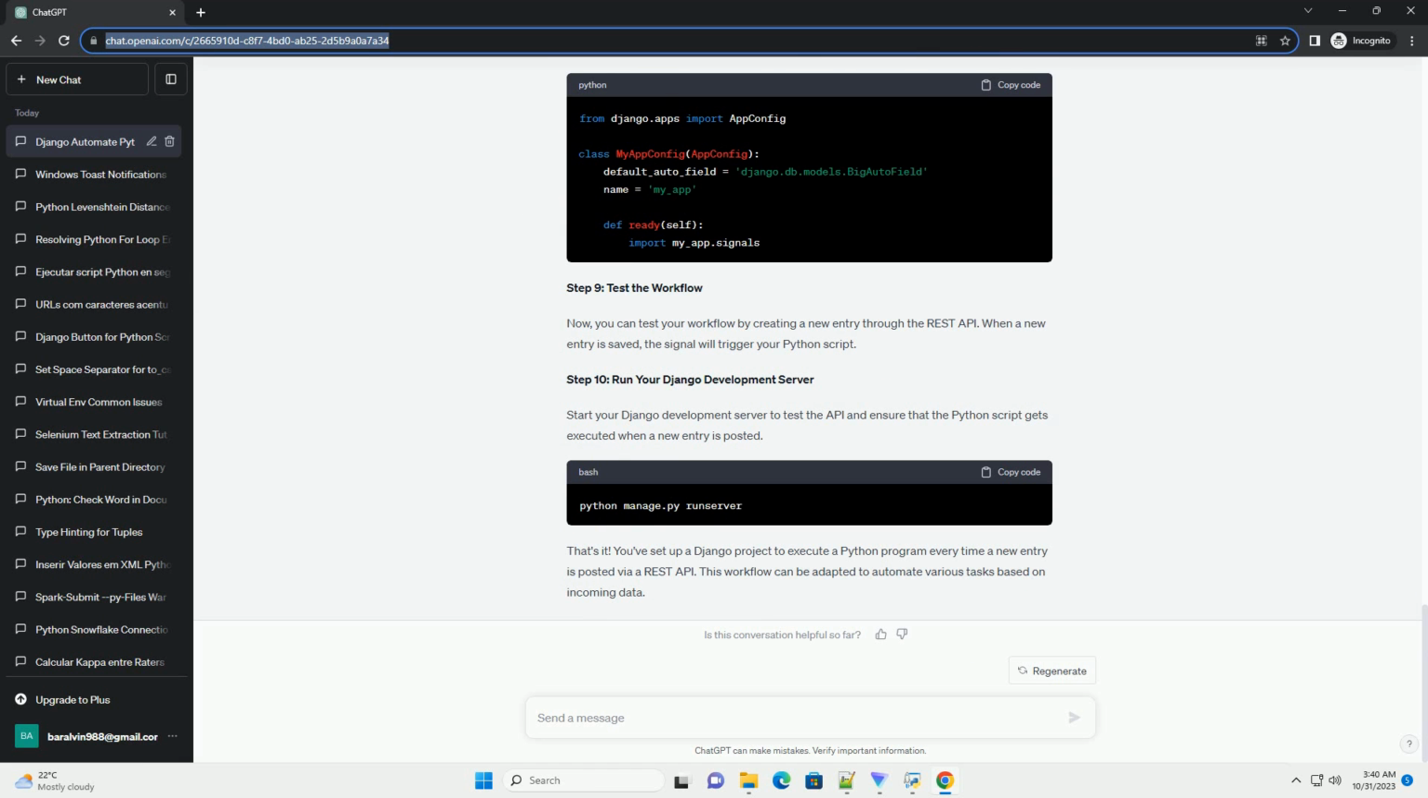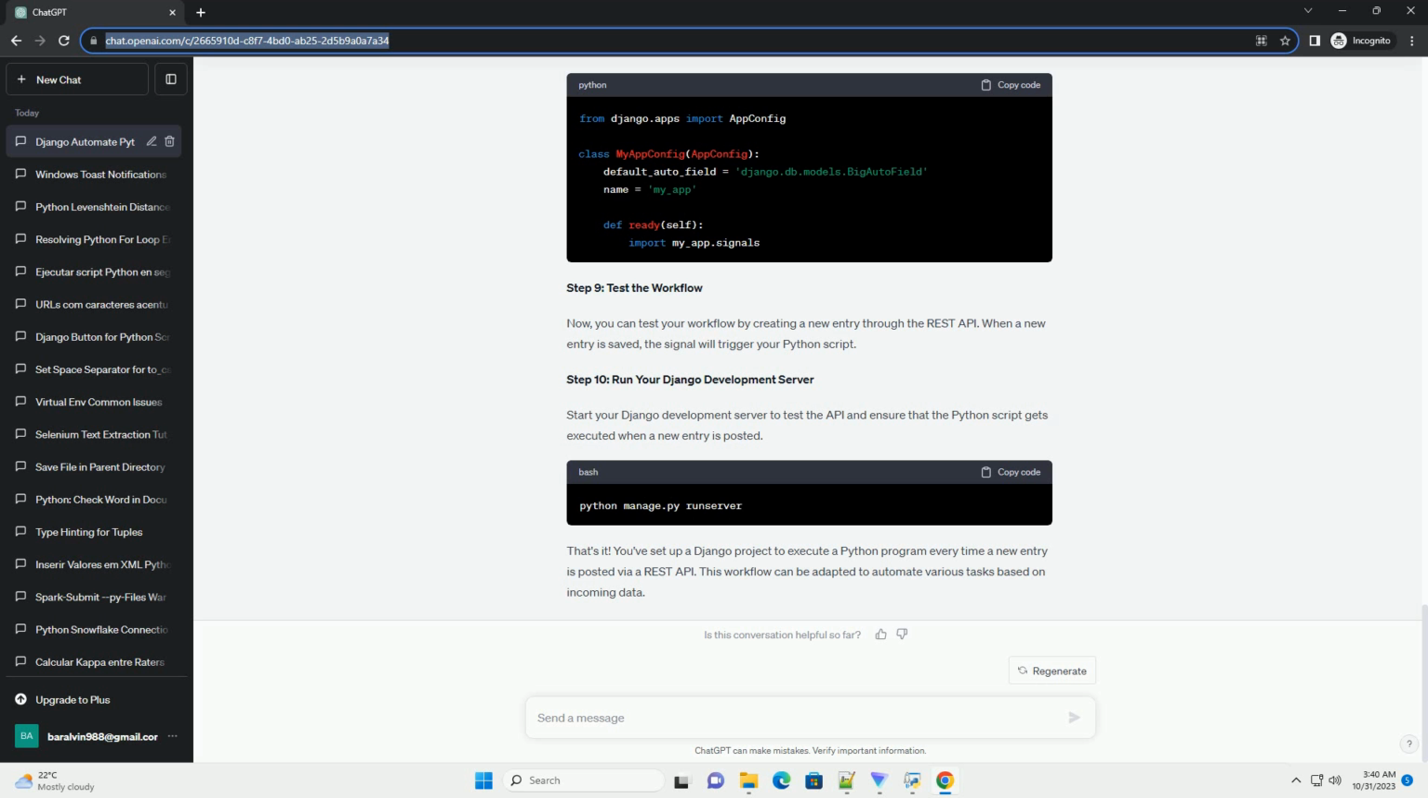Step 6. Write a Python script. Create the Python script that you want to execute whenever a new entry is posted. Save this script in a separate file, for example my_script.py. Make sure it performs the desired task when provided with the necessary data.